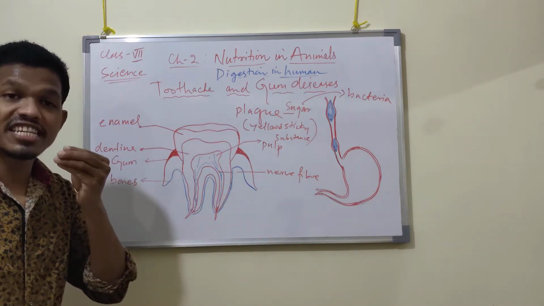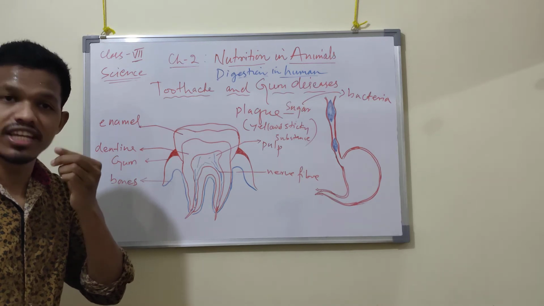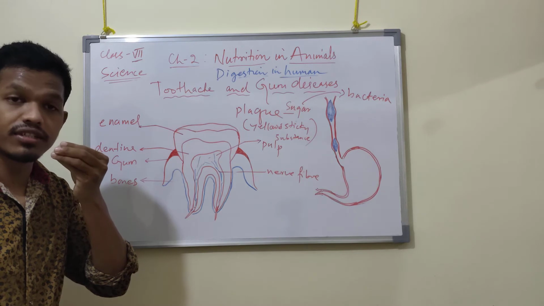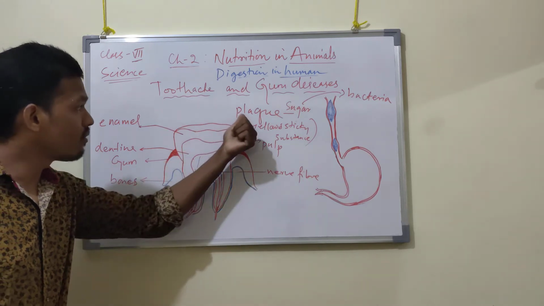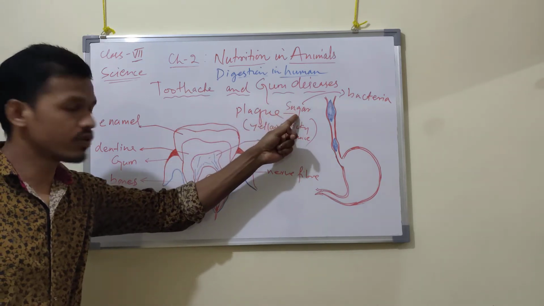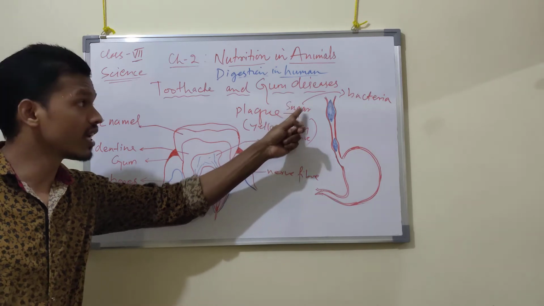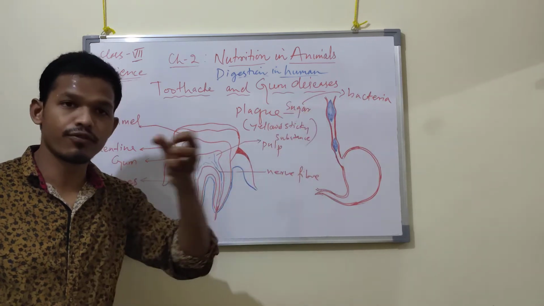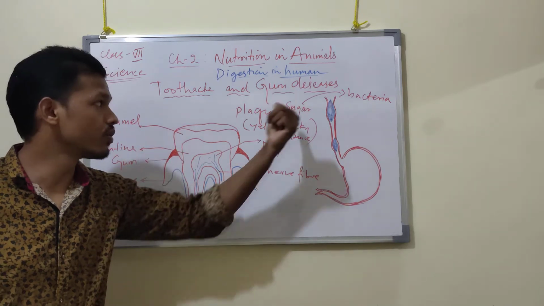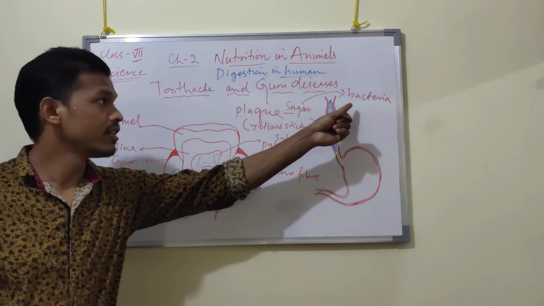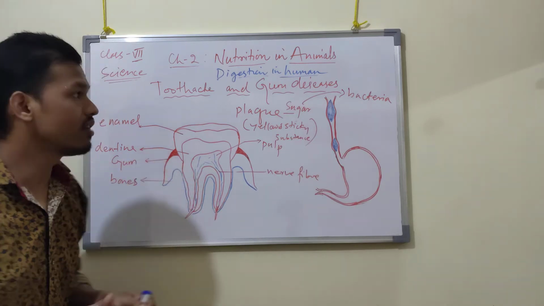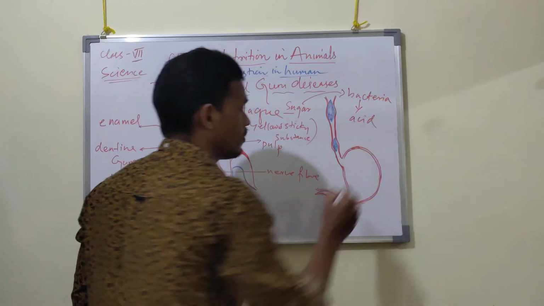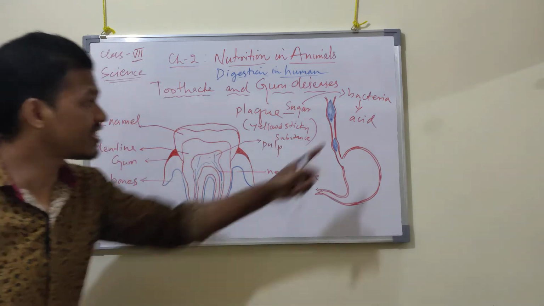So what happens if you don't brush your teeth? A yellow sticky substance will attach to your teeth and get deposited near the teeth. That is called plaque. That plaque consists of sugar, and in that sugar bacteria will live. The bacteria will use the sugar as their food, and they will start producing acid.